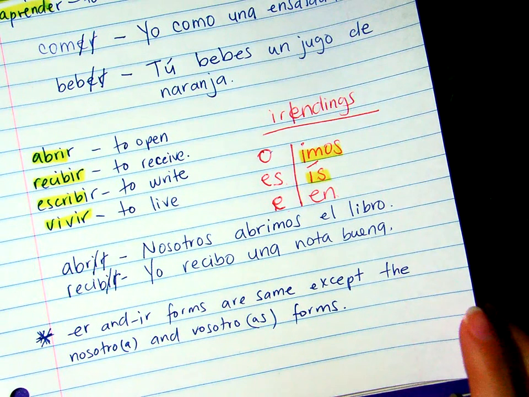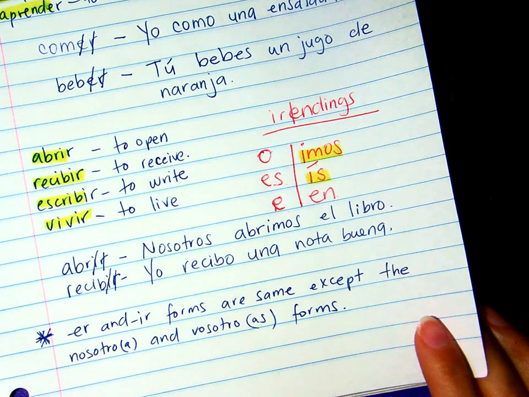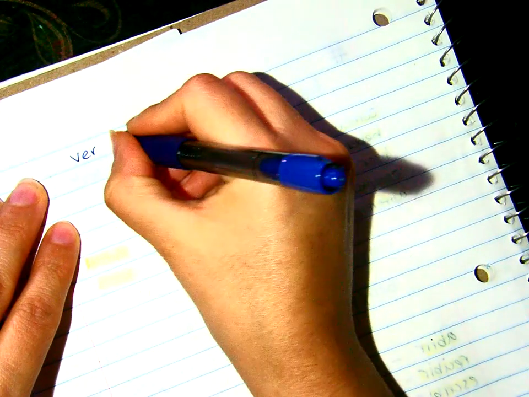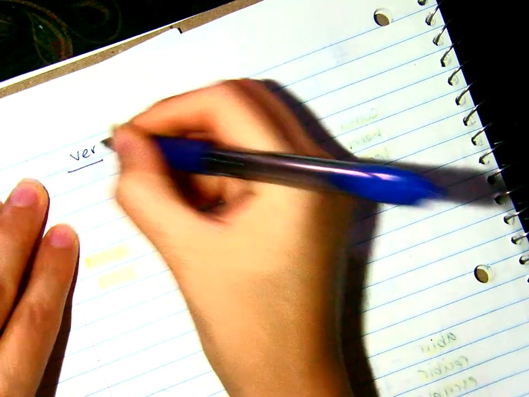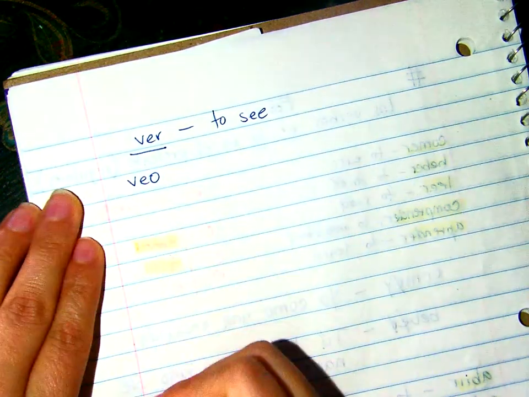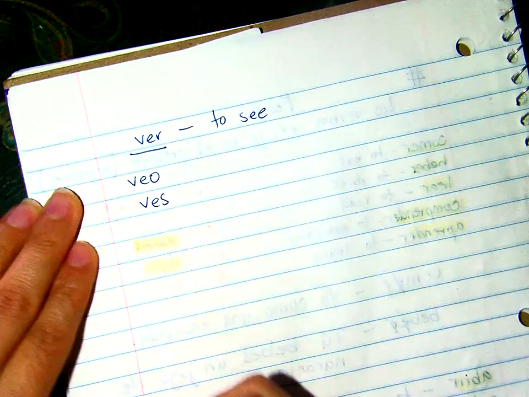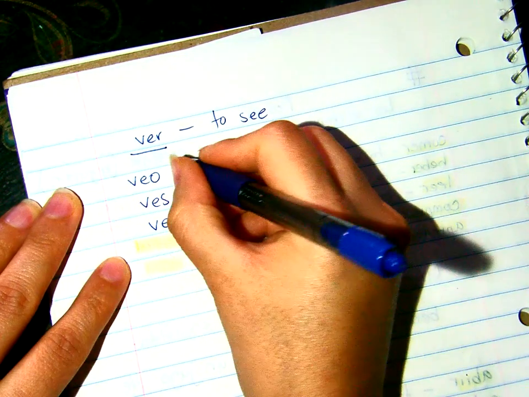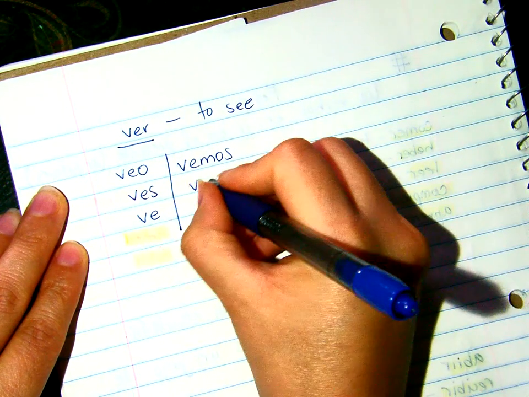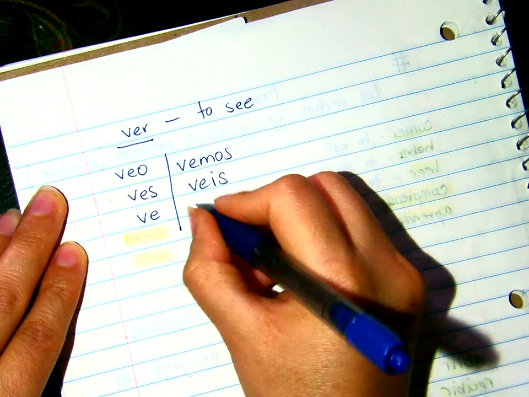Okay? There's one more thing, and there's a verb that has a slightly different conjugation. And that's going to be the verb ver. Okay, let's conjugate it. El verbo ver, which means to see, has a slightly different conjugation. The conjugation is going to be yo veo, tú ves, él ve, vemos, veis, y ven.